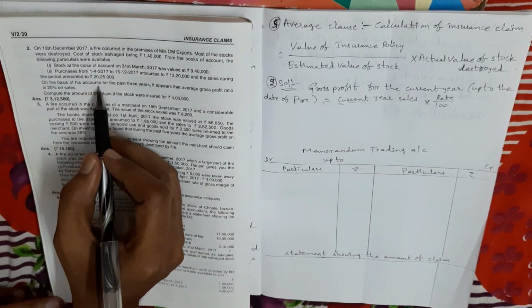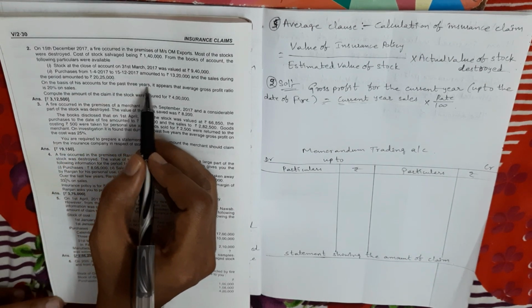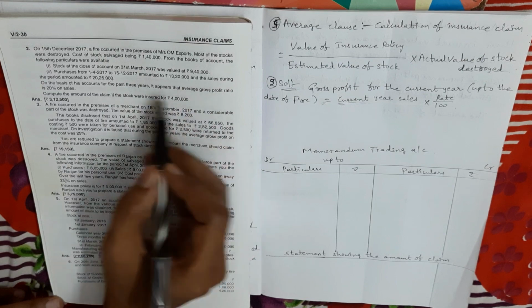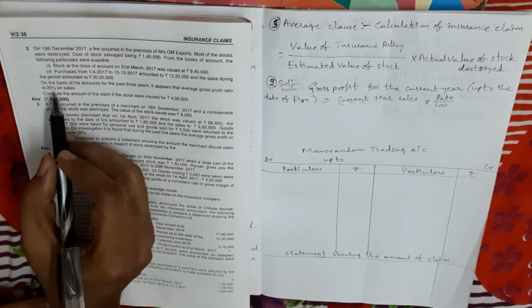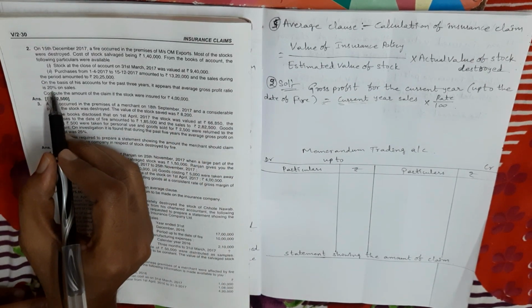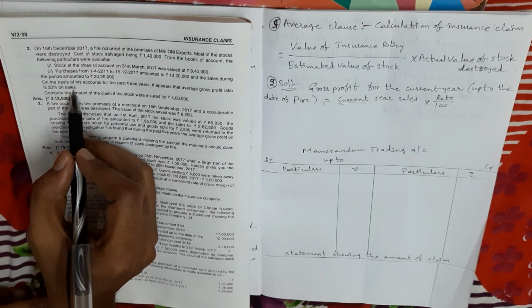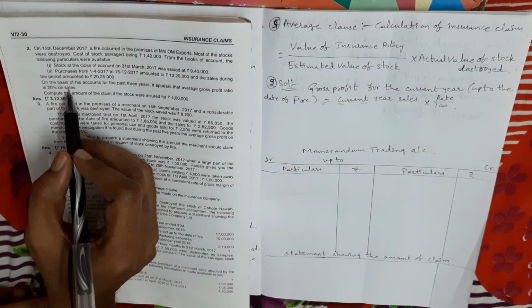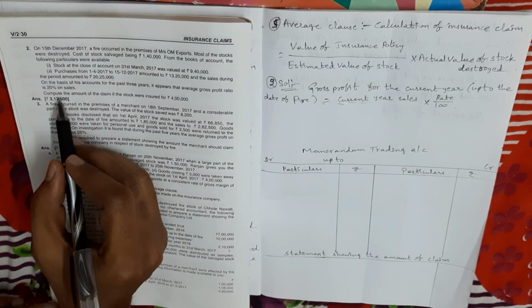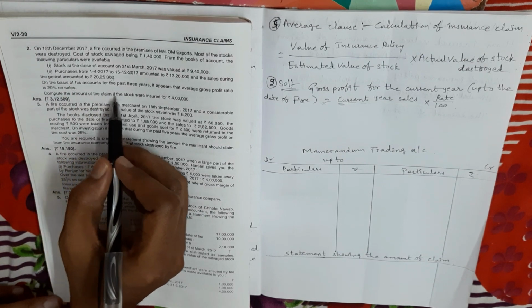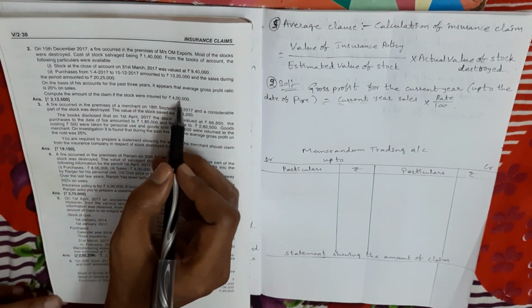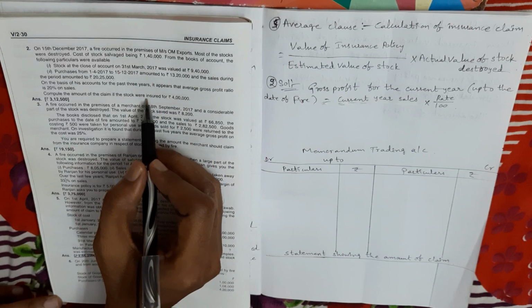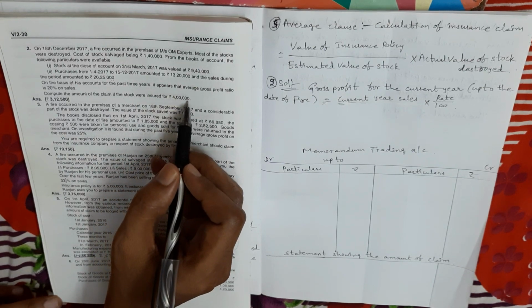On the basis of his accounts for the past 3 years, it appears that average gross profit ratio is 20% on sales. So his gross profit ratio is given. What is the percentage? 20% on what? On sales, so rate by 100, 20 by 100. Now compute the amount of claim if the stock were insured for 4 lakhs rupees. So here the insurance policy amount is also given, 4 lakhs rupees.